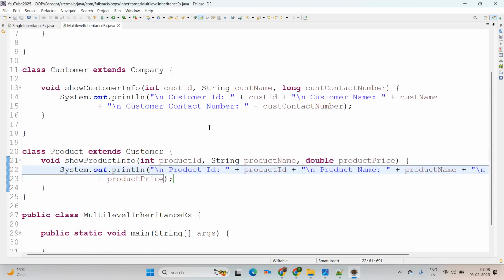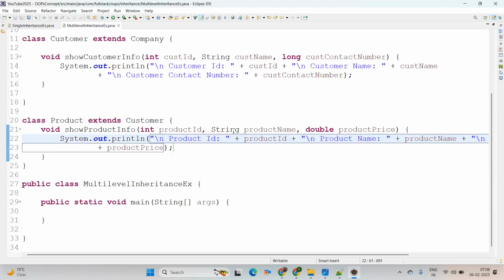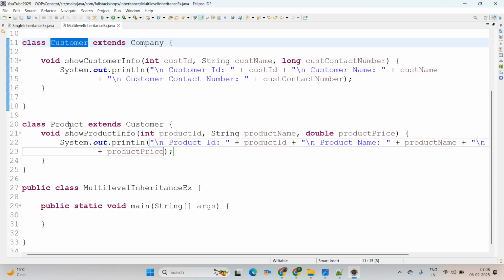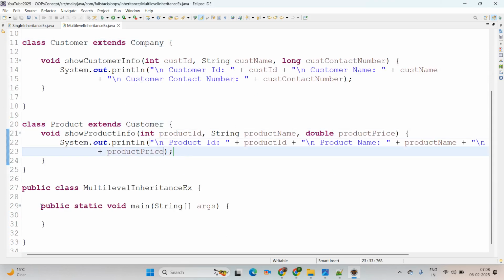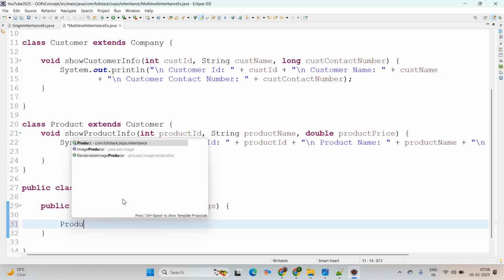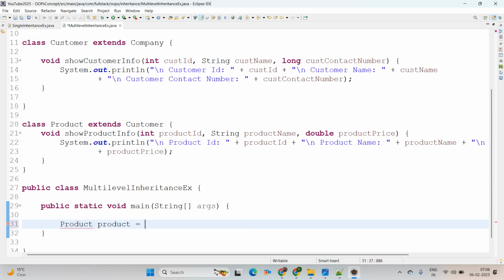Perfect. Then see here, we have Product and we have Company. Company is the parent class of Customer, and again Customer is the parent class of Product. Then coming inside the main method, which class object are we going to create? We are going to create the object of the Product class. Product equal to new Product.